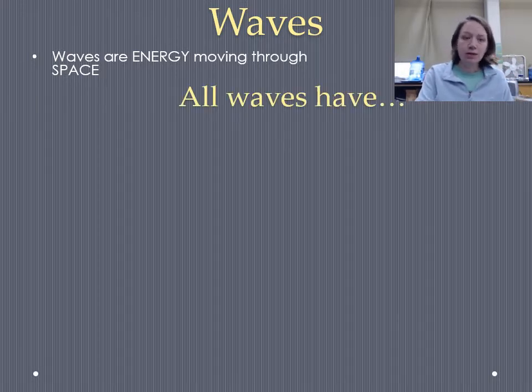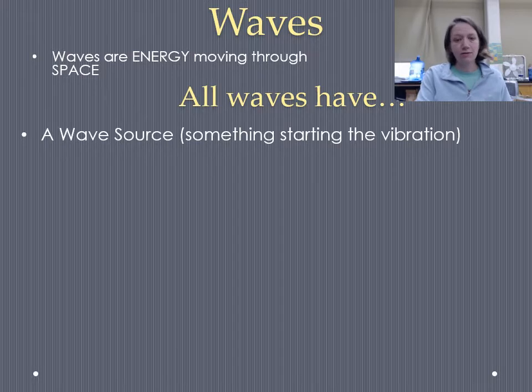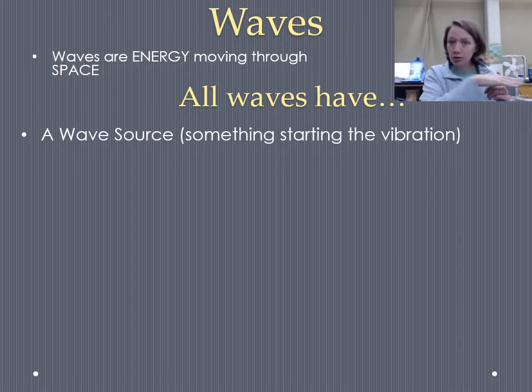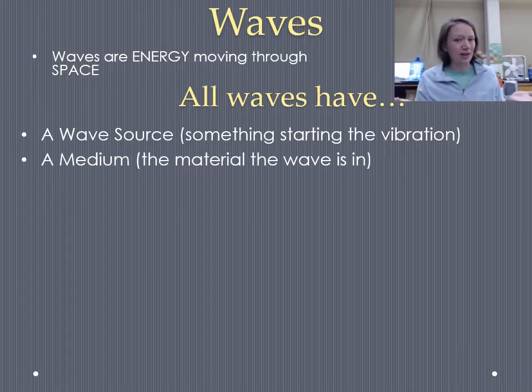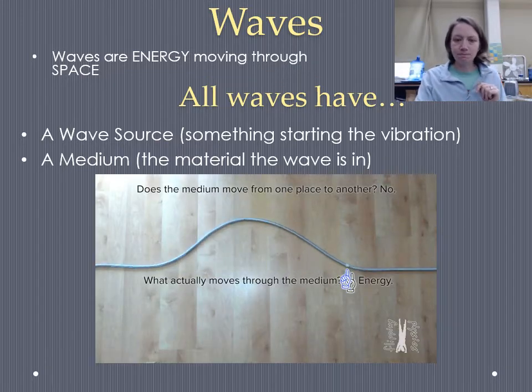There are a few properties that all waves are going to share. The first is that every wave has some sort of wave source. There is something that is causing the beginning of that vibration or that jiggle that's going to be moving through the medium. And that brings us to our second thing that all waves have, which is known as the medium. The medium is the material that the wave is in. And I'll give you some examples of that in just a minute.